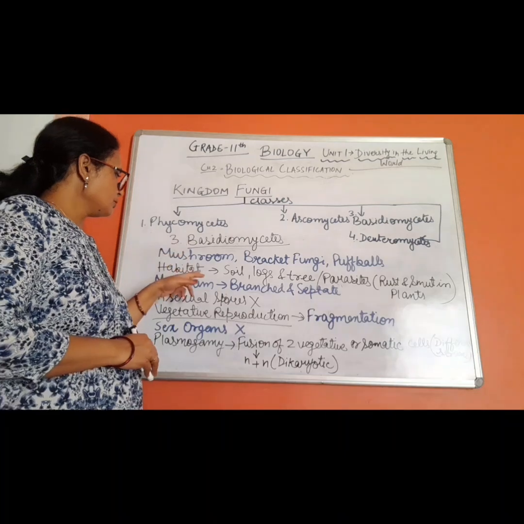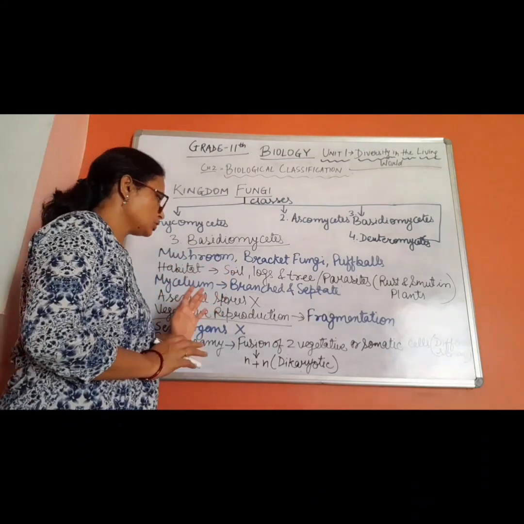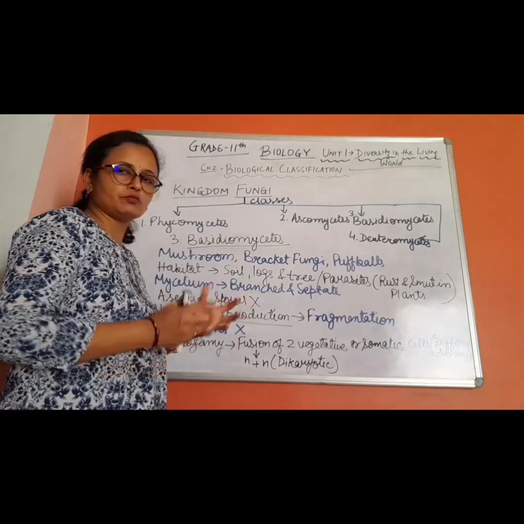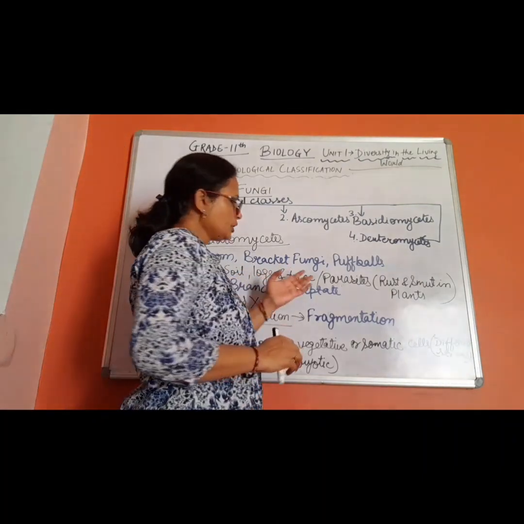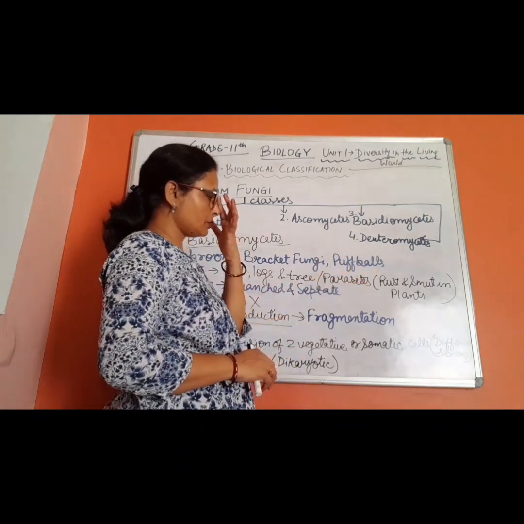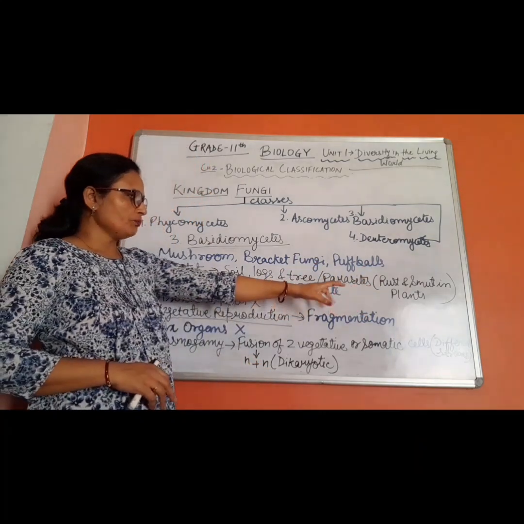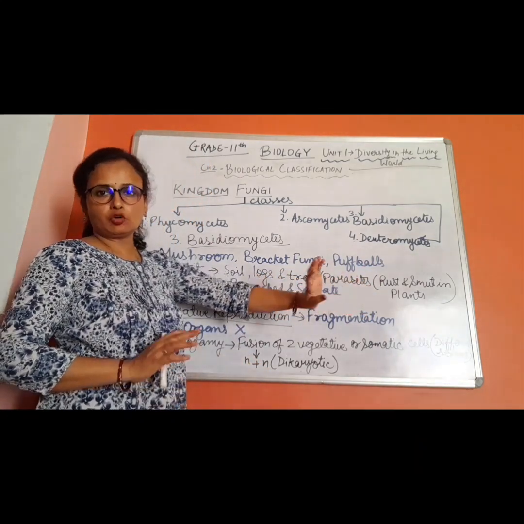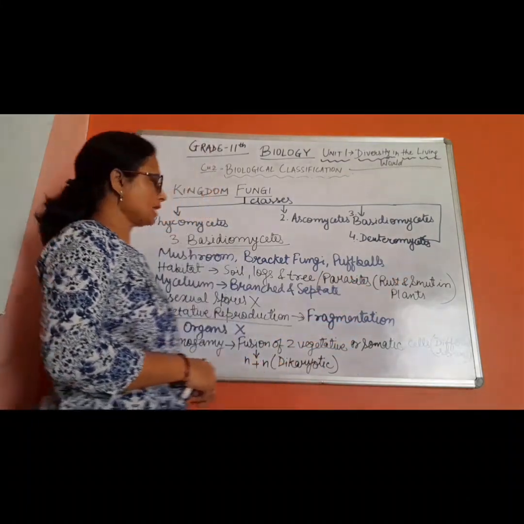Habitat. If we talk about Basidiomycetes habitat, ये रहते कहाँ हैं? तो in the soil, moist soil of course, and the logs, wood logs, pieces of wood, and in the tree. And it is also found as parasites in some kinds of plants. Rust and smut of wheat, you might have heard. So this is a parasite which causes disease in the plants and lives as a parasite in some plants.